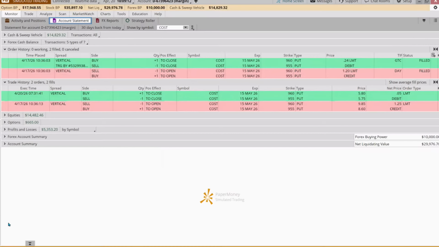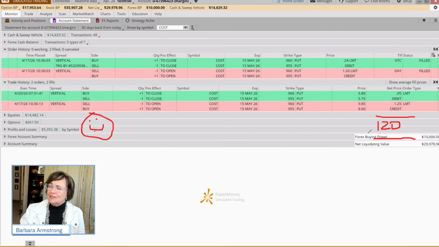So as much as I'd like to say I'm just simply brilliant and I was expecting this, this could be a bit of a paper money fill. But the net of it was we got out of this, not counting transaction fees, because we paid $5 to buy it back to take our risk off the table. We netted $120 on this. So we call that a base hit. For those of you who are baseball fans, our goal in this class originally was to make $100 a week, pretending we wanted to try and generate income from this modest size account. We've upped it to $200 a week. So that puts a good dent in a $200 a week target, right?